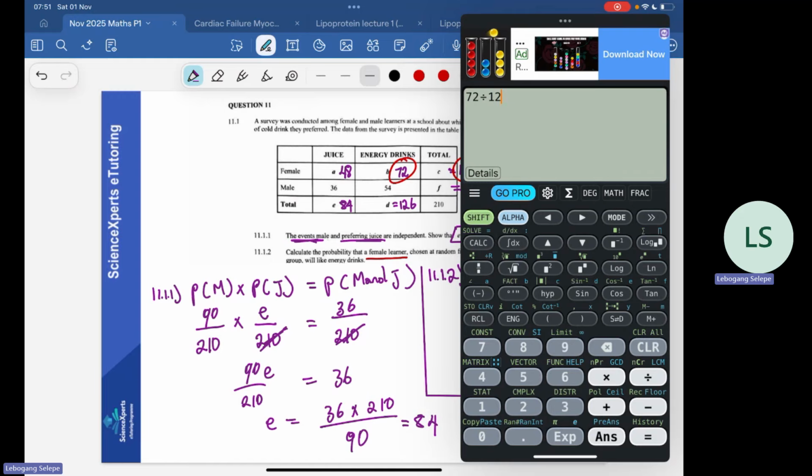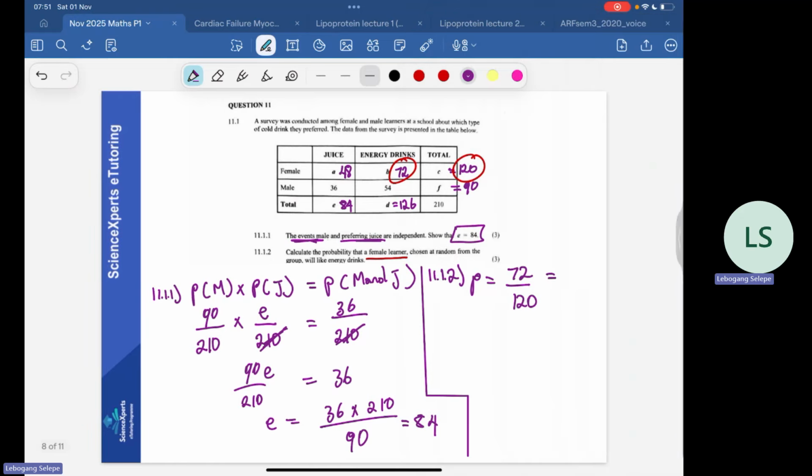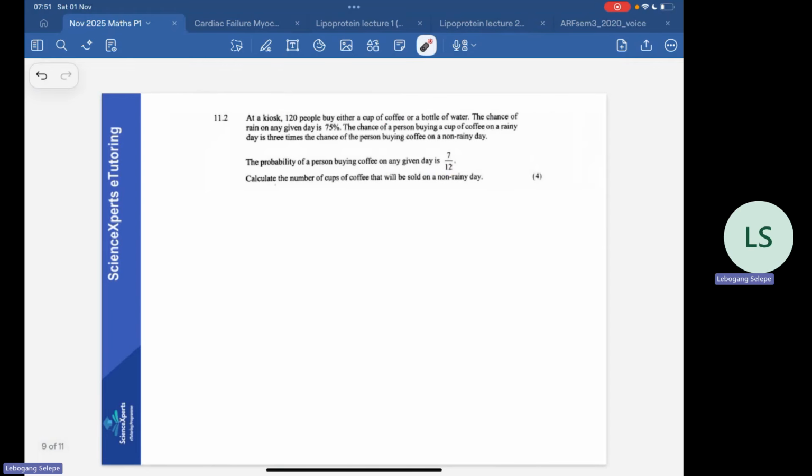72 divided by 120, that's 0.6 or 3 over 5. 3 over 5, right? And that's how you would calculate it. Yeah? It's 3 marks because you had to calculate these values first. Now let's move on to 11.2, right?